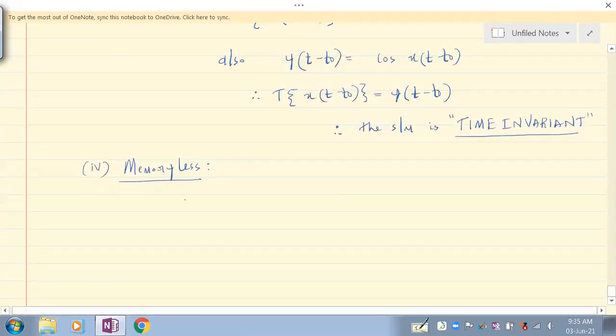See here, since y of t is cos x of t, the output depends only on the present value of input.